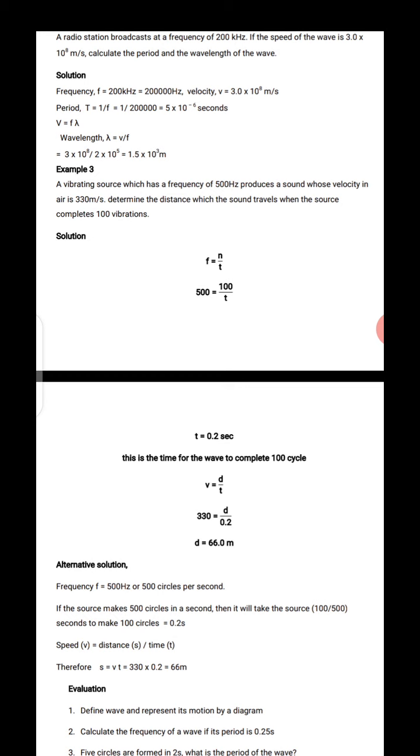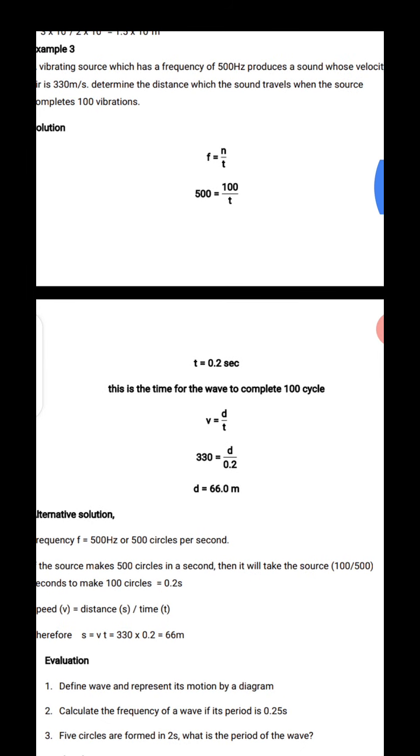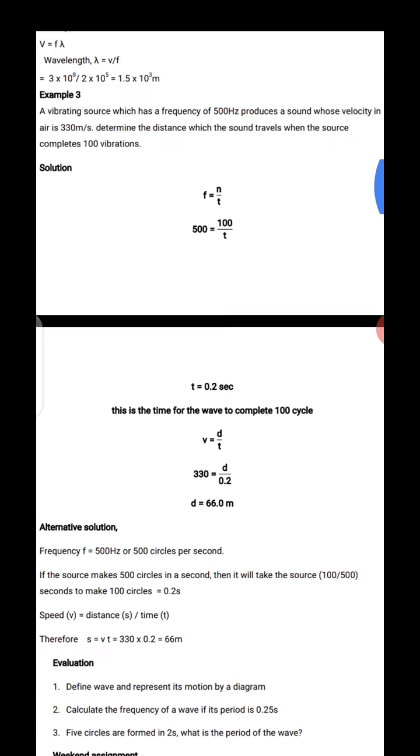Now they say we should calculate the distance which the sound travels when the source has made 100 vibrations. The first thing is that we were given the frequency to be 500 and the number of vibrations to be 100. So we can get the time using the formula frequency equals number of vibrations, or oscillations, over time. That gives us a time of 0.2 seconds. This is the time for the wave to complete 100 vibrations.